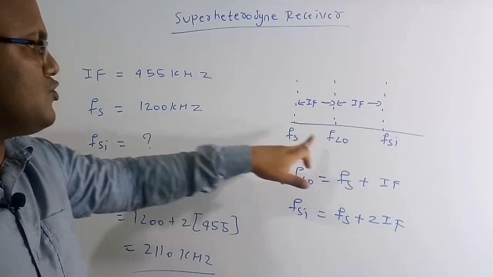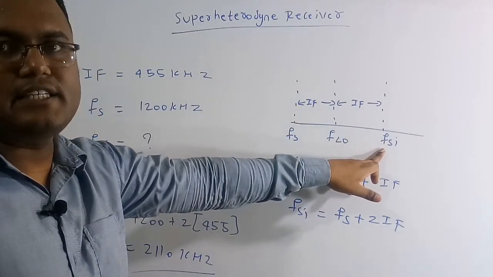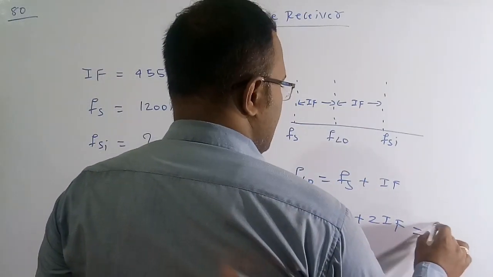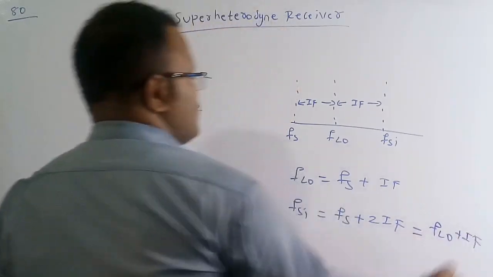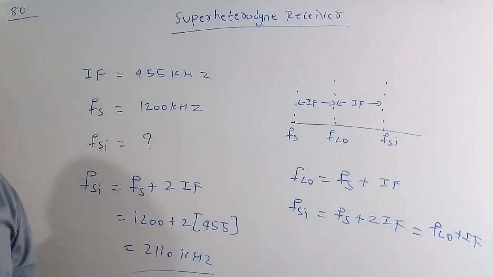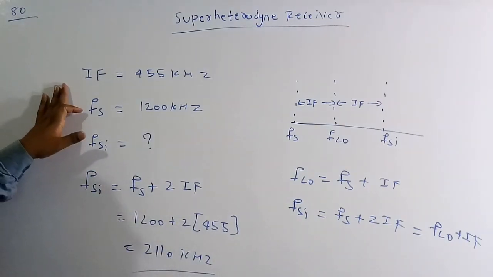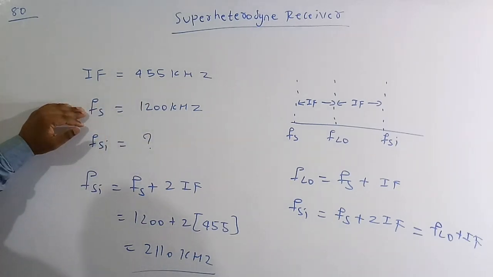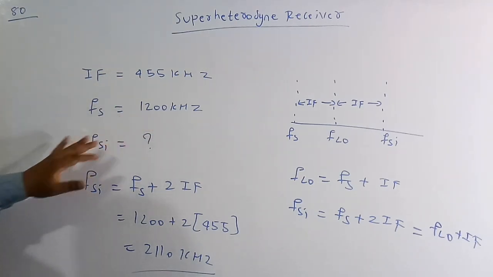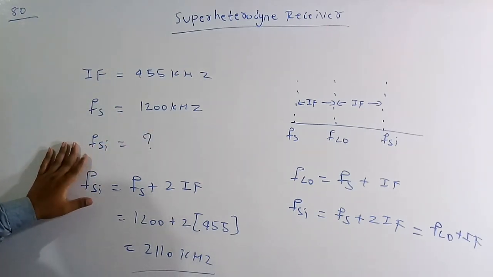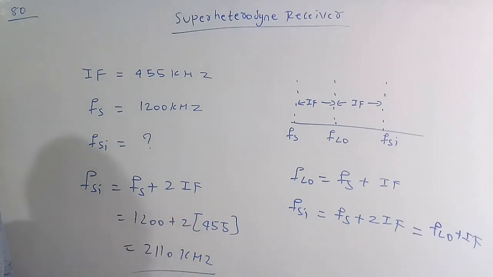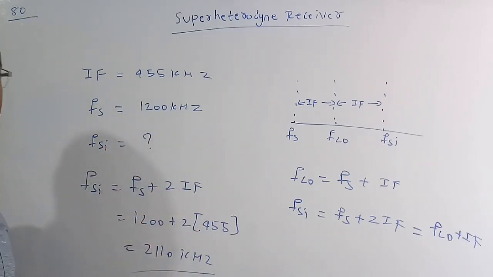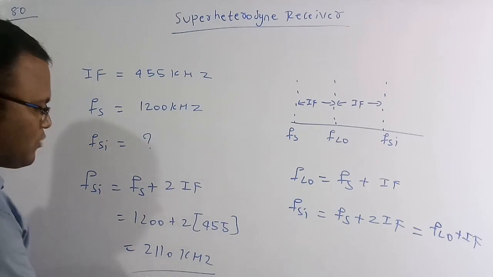So FLO is equal to Fs plus IF, and similarly FSI is equal to Fs plus 2IF. We can also write it in another fashion, FSI equal to FLO plus IF. If you know these formulas, it is easy to solve the questions in the superheterodyne receiver. In the question the intermediate frequency is 455 kilohertz and the incoming or tuned signal frequency is 200 kilohertz. So FSI is equal to Fs plus 2 into IF. Substituting 200 kilohertz and 455 kilohertz, we get the image signal frequency as 2110 kilohertz.